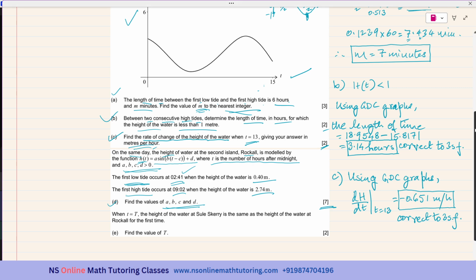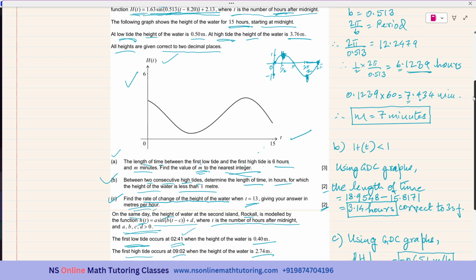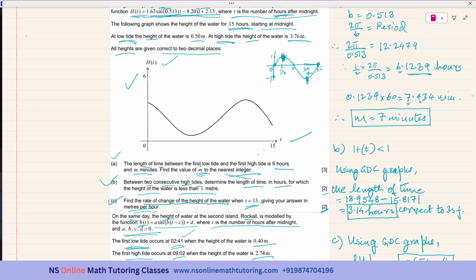Okay, so let me answer this question over here. h of t is equal to A sine b t minus c plus d. Okay, I have just copied this expression.